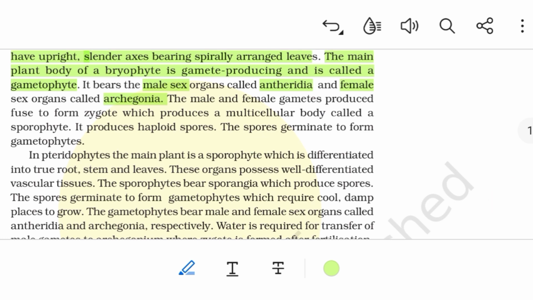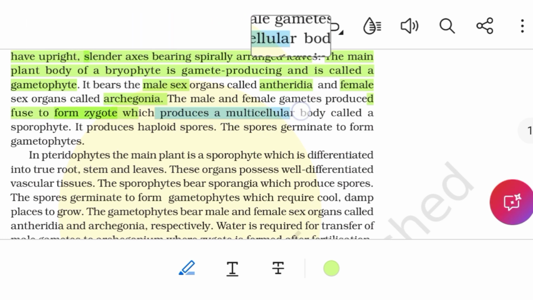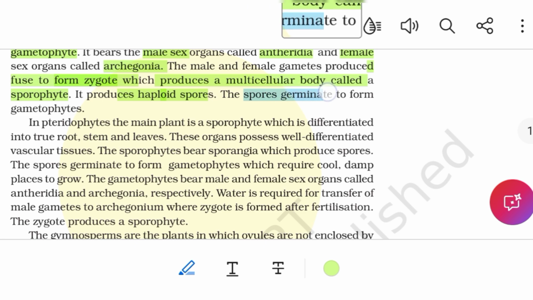The male and female gametes produced fuse to form zygote, which produces a multicellular body called sporophyte. It produces haploid spores. The spores germinate to form gametophytes.